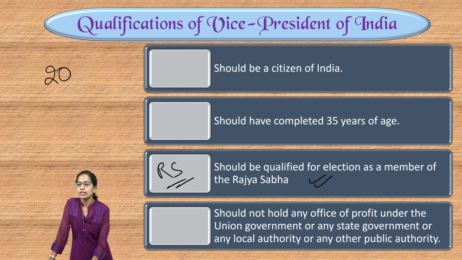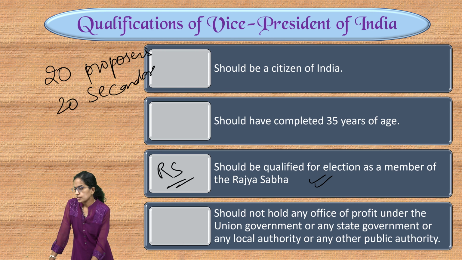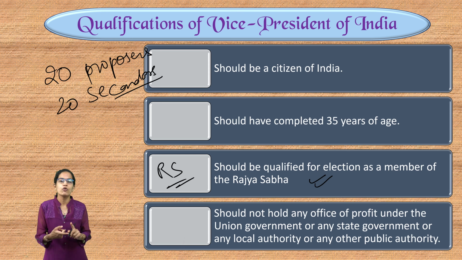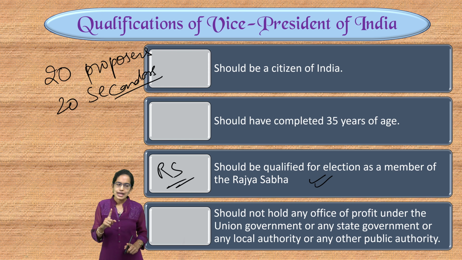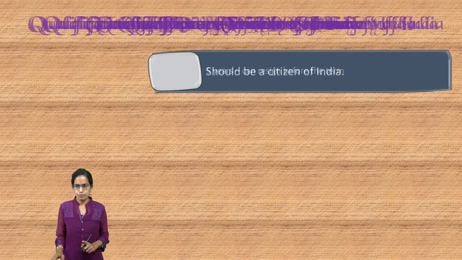However, it is nominated by 20 electors who propose, we call them proposers, and 20 seconders. For the case of President, it was 50 proposers and 50 seconders. In Vice President, it is 20 proposers and 20 seconders. Again, the oath for the Vice President is administered by the Chief Justice of the Supreme Court.